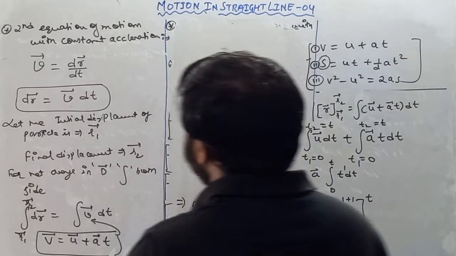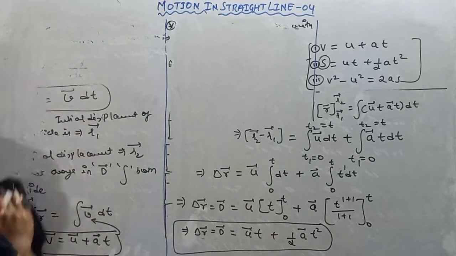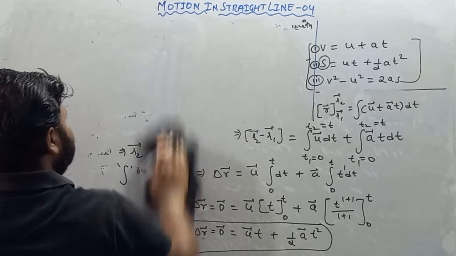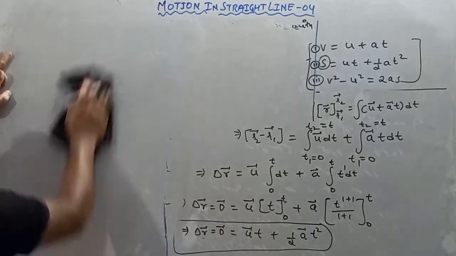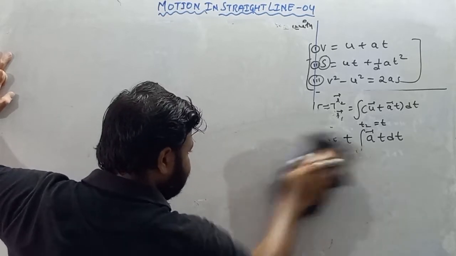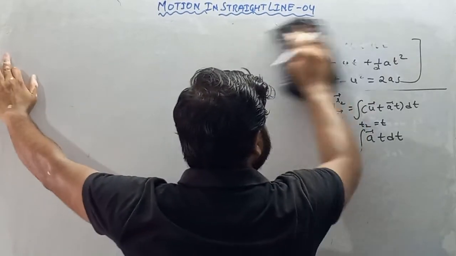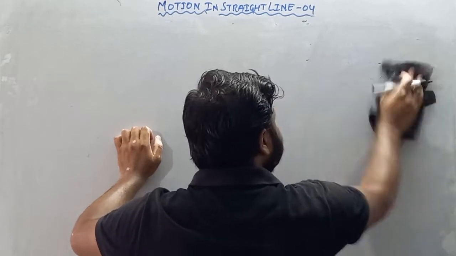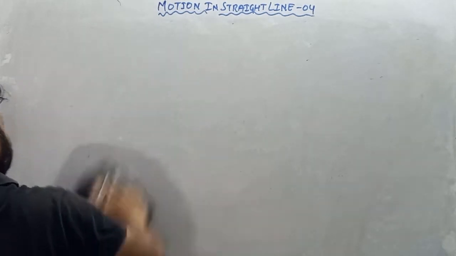Now moving forward, let us discuss the third equation of motion with constant acceleration. So write down the third equation of motion with constant acceleration.